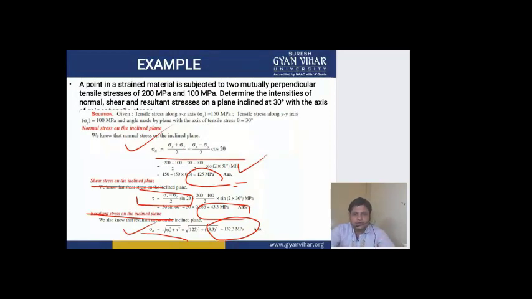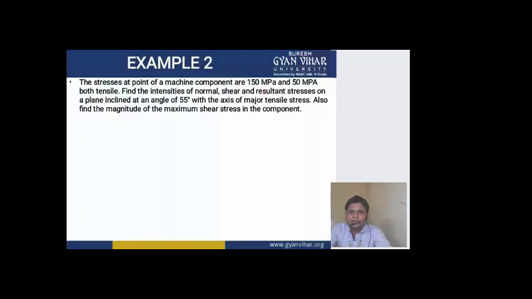So coming into the next example, example number 2. The stresses at a point of a machine component are 150 megapascal and 50 megapascal, both tensile. Find the intensities of normal, shear and resultant stresses on a plane inclined at angle 55 degree with the axis of major tensile stress. Also find the magnitude of the maximum shear stress in the component.